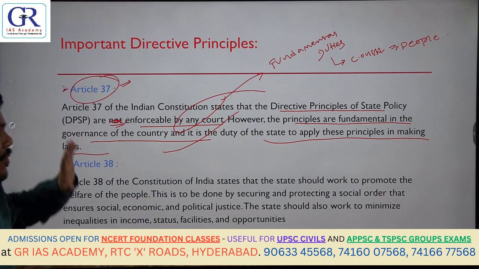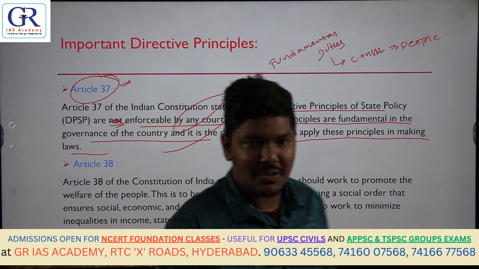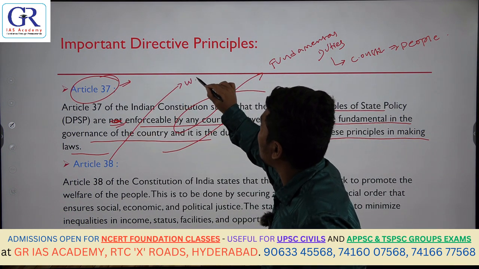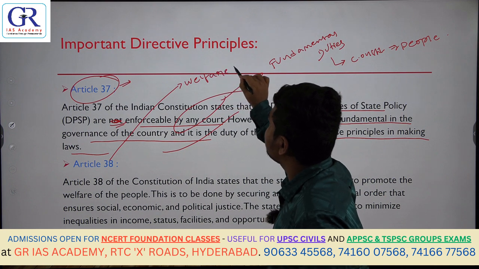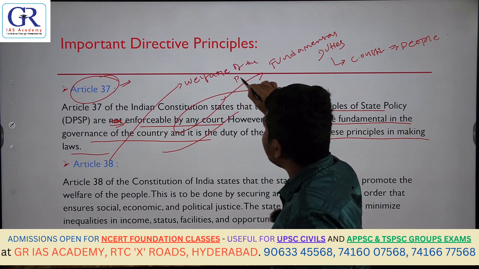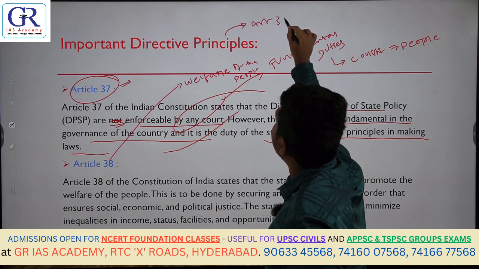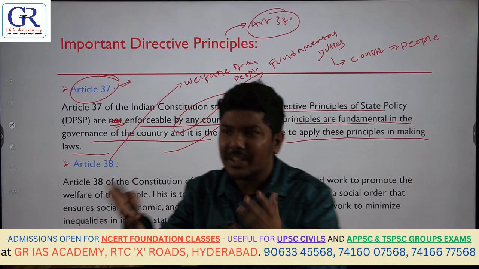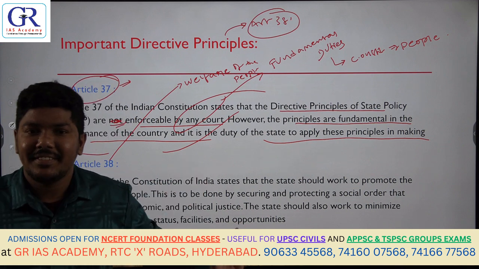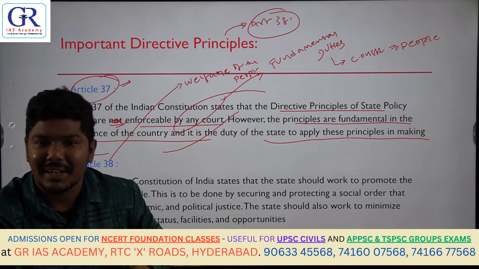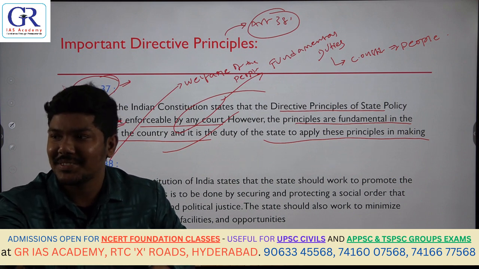Then, next important is Article 38 of the Constitution. Article 38 simply talks about only one important thing called welfare. The entire crux of these DPSPs is mentioned in Article 38. What is the objective? These DPSPs are all about the welfare of the people. You have to promote the welfare of the people.